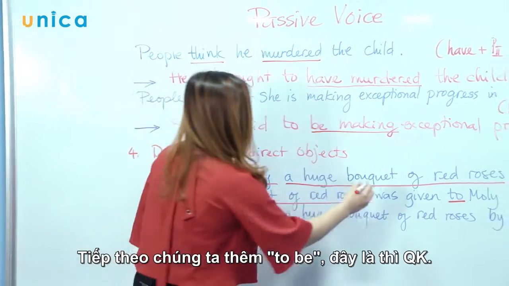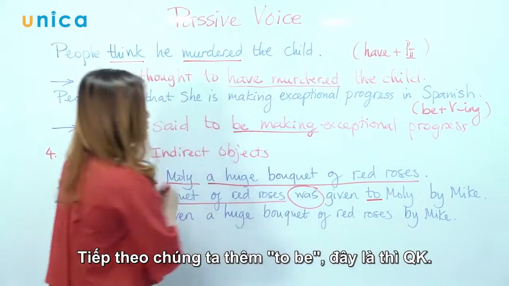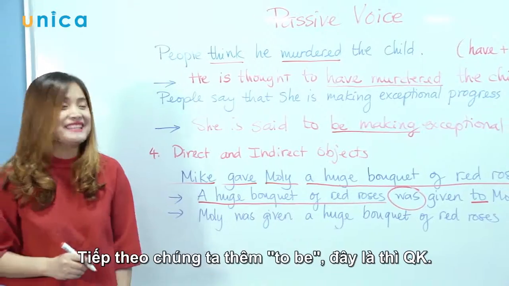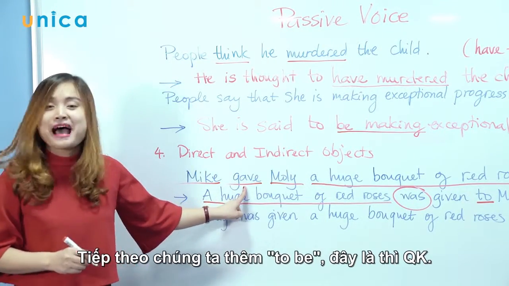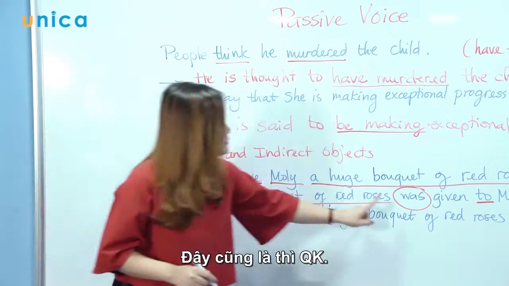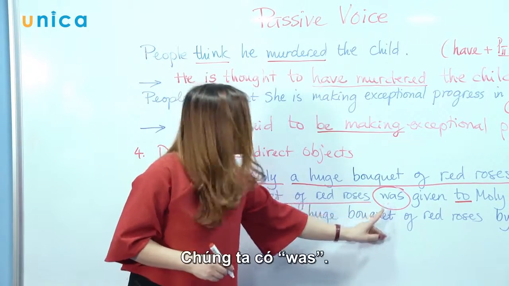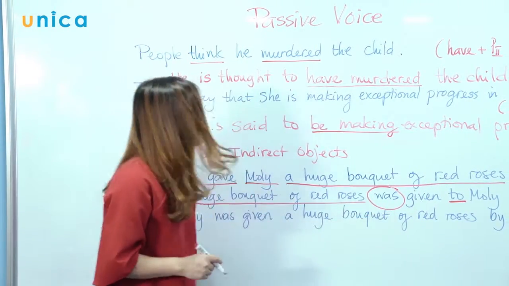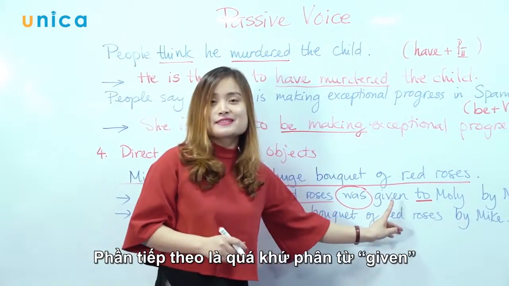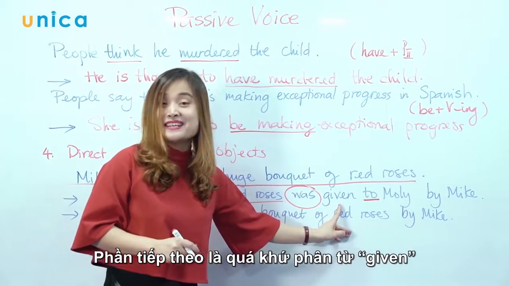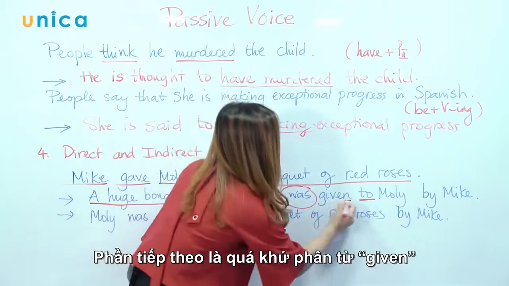And then we add to be. So this is in past tense, so this must be in past tense too. So this is was, right? And the next component is past participle. Well done. Given.